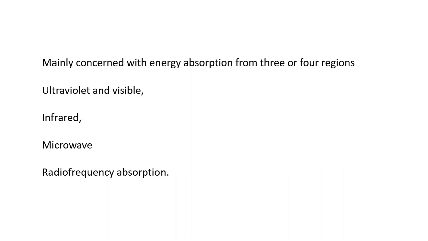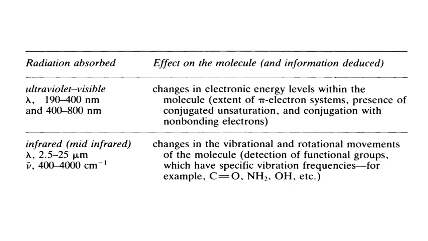Okay. Now we can look at what happens when molecule absorbs energy in a quantized manner. See, for example, if light is absorbed in the visible region by molecules, usually changes in its electronic levels take place, and hence often UV visible spectroscopy is called electronic spectroscopy.